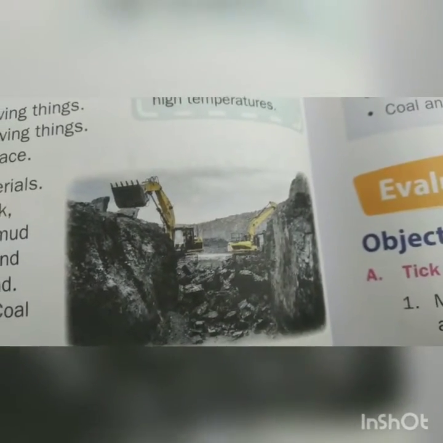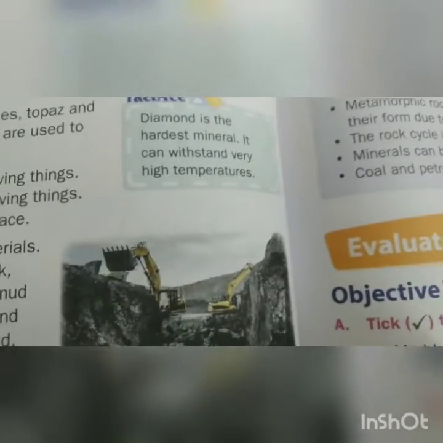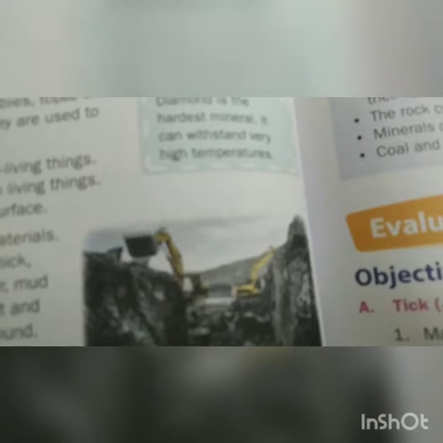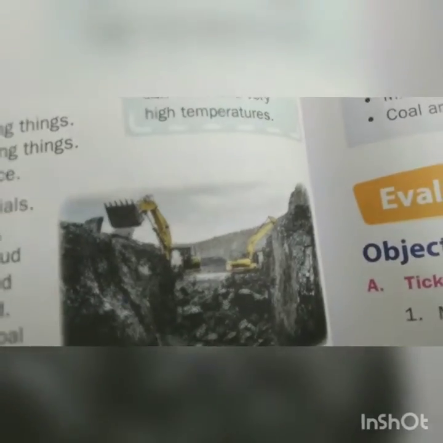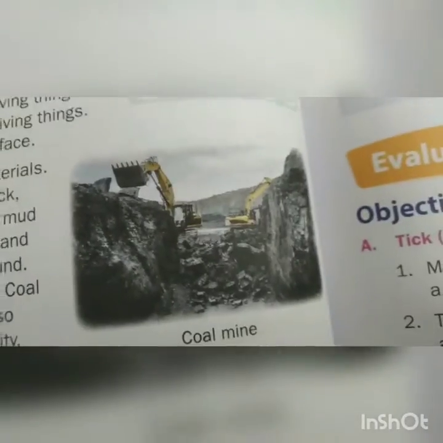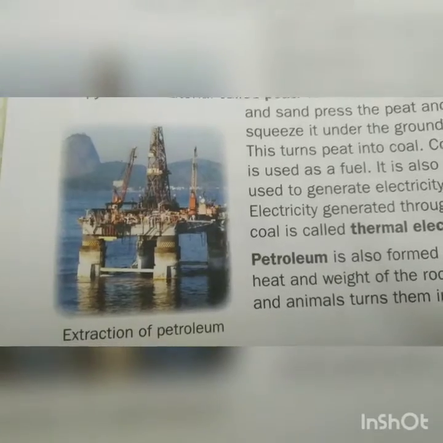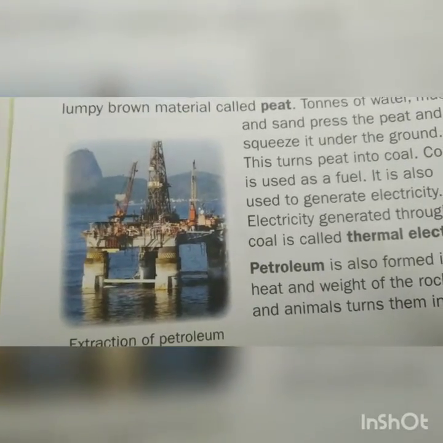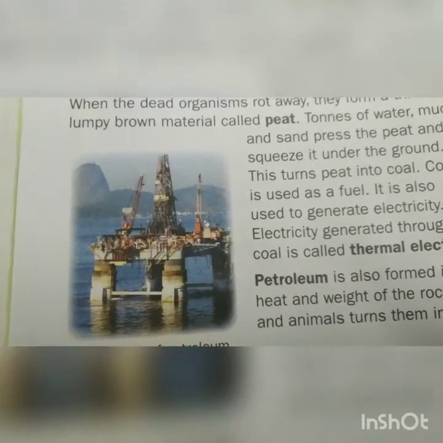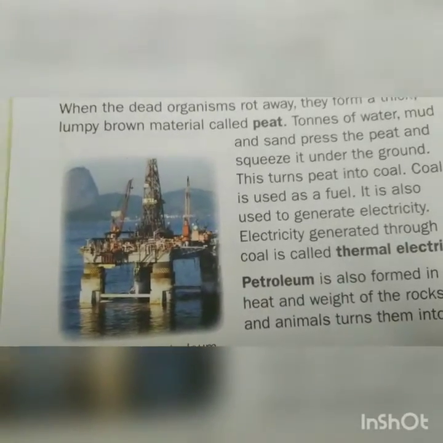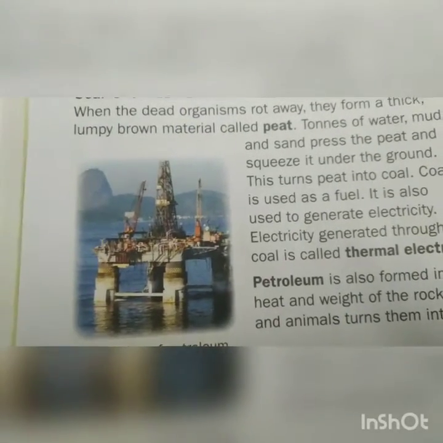Fuels like petrol, diesel, kerosene, and natural gas are obtained from petroleum only. So pressure exerted by heat and weight of the rocks on the piles of dead, rotting plants and animals turns them into liquid oil. This is the extraction of petroleum. A variety of plastics are also made from petroleum. Petroleum is very useful in our daily life. That is why it is also known as black gold.